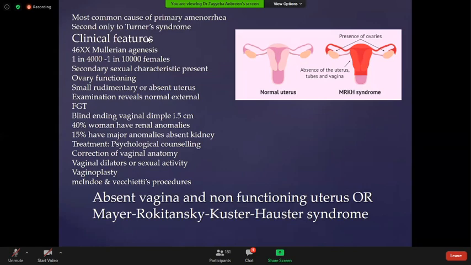Ovary is functioning, but the entire body of the uterus and the cervix along with the upper part of the vagina is absent. Sometimes there is a small rudimentary uterus. Examination reveals a normal external female genital tract, with a blind-ending vaginal dimple just 1.5 centimeters.